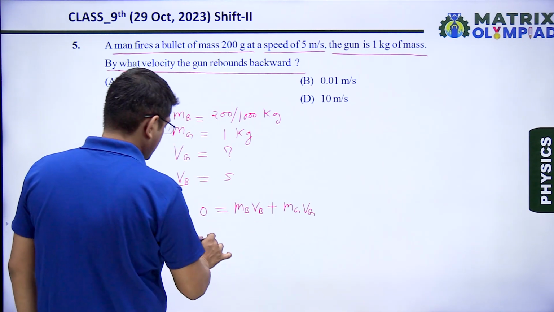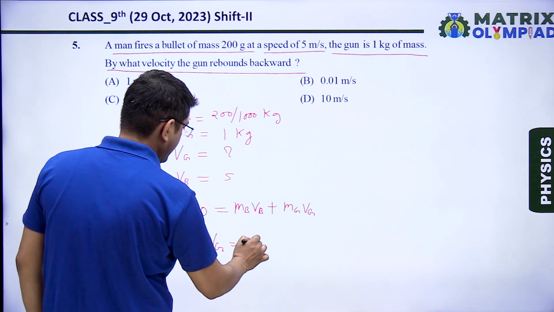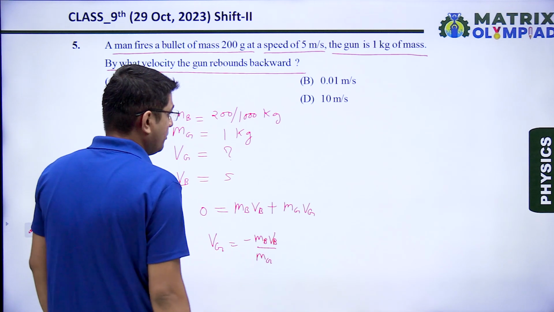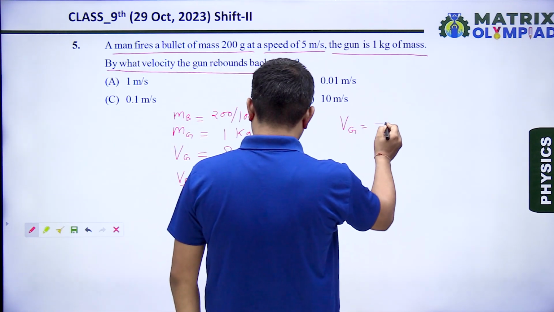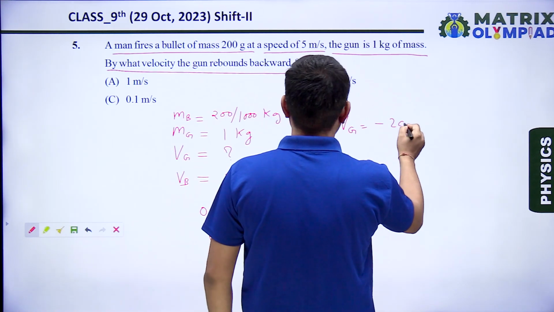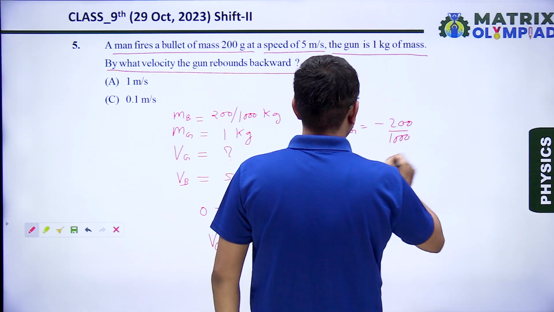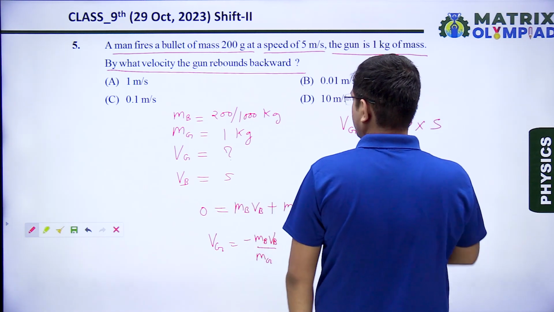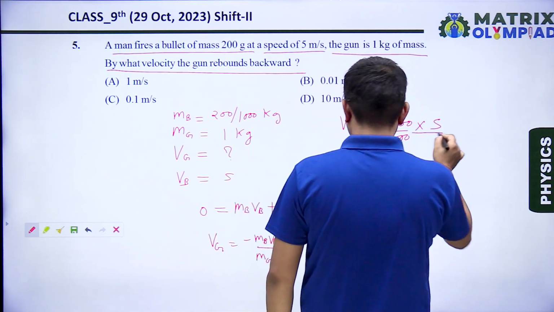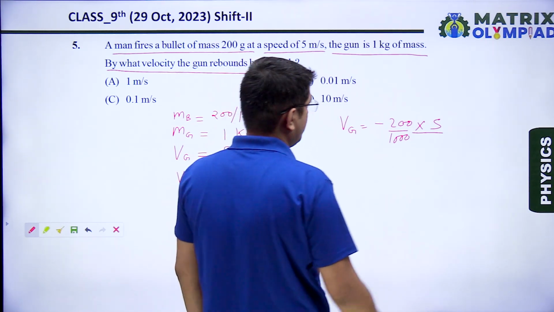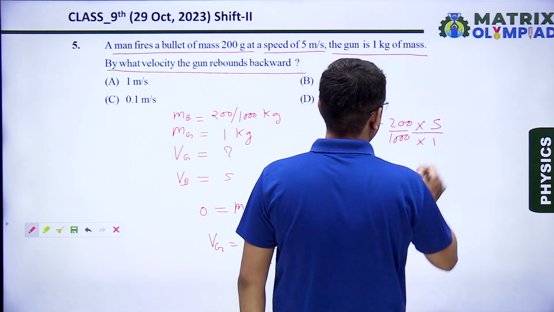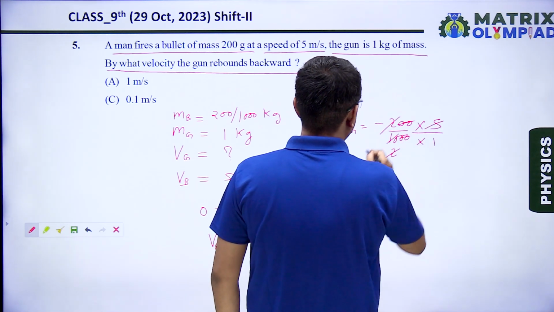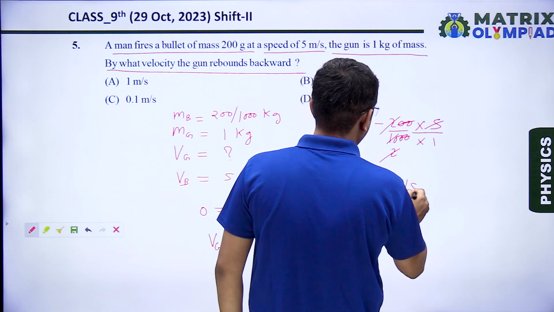From here we can conclude vg is equals to minus mb vb divided by mg. Now putting the values, vg is equals to minus mass of bullet, that is 200 divided by 1000, multiplied by velocity of bullet, that is 5 meter per second, divided by mass of gun, that is 1. So from here it becomes equal to minus 1 meter per second.